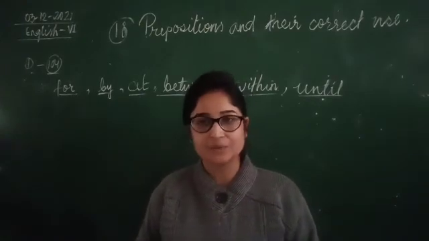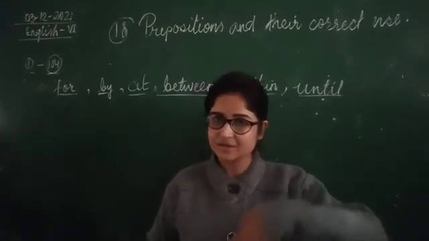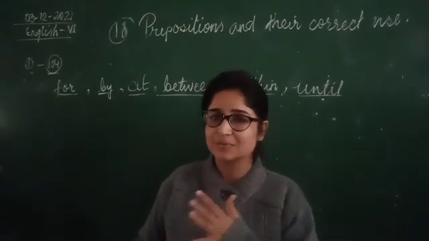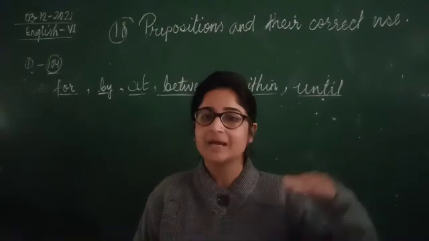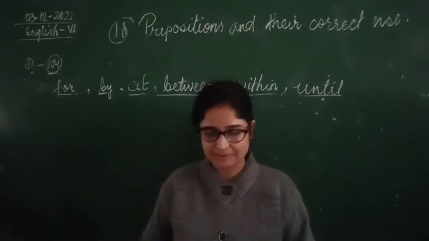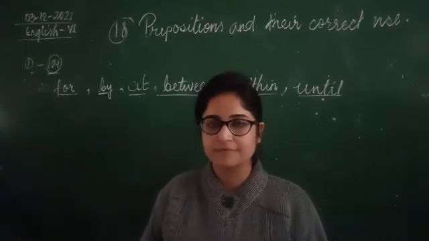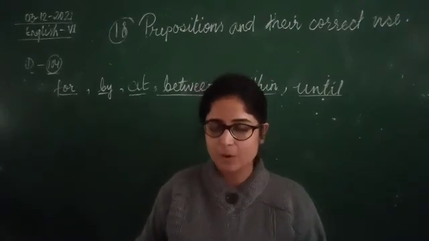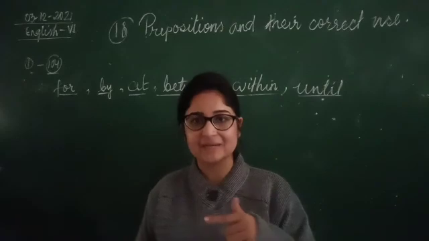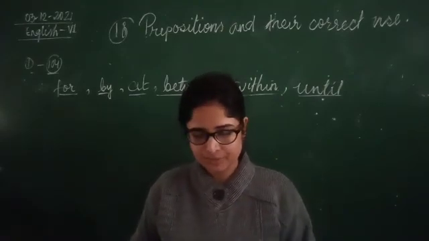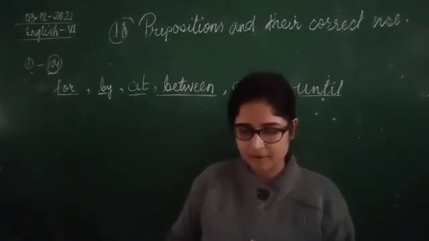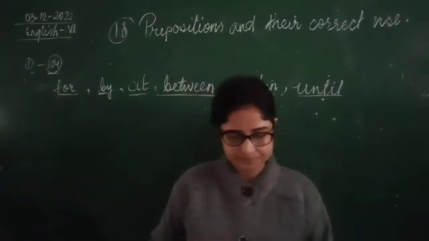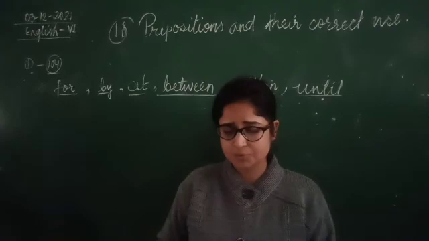Suman ran down the corridor. So we are telling the direction, down the corridor. Right? Here ran down doesn't mean like stairs down. It means just along the corridor she ran. Now I am going to the office. To indicates direction. Which place is the office? He walked into the room. It means inside. That means the destination. Into. Nora is walking towards the park. Towards represents a specific direction. Towards something.